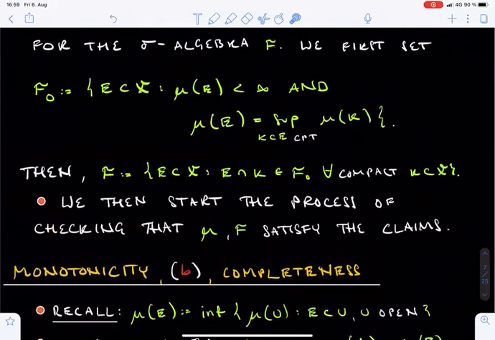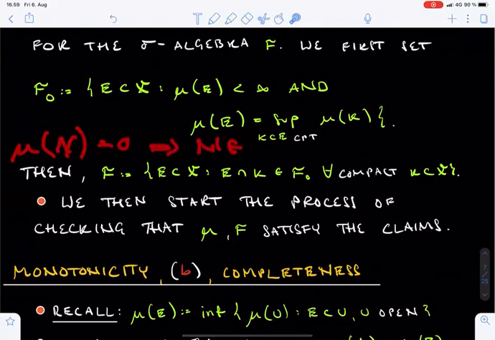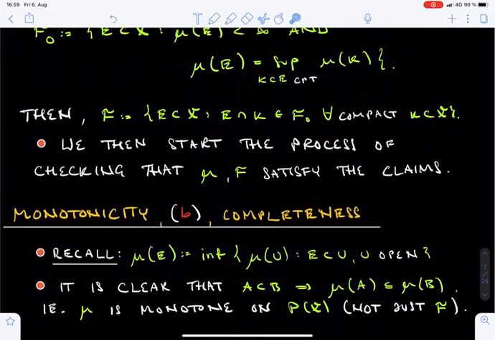Next, let's scroll back here to recall the definition of F0. This was the family of all sets with finite mu measure, whose measure can be approximated from below by compact sets. It is clear that F0 contains every set with 0 mu measure. Namely, in this case the approximating compact subset can simply be chosen to be the empty set. Now let's scroll back down.